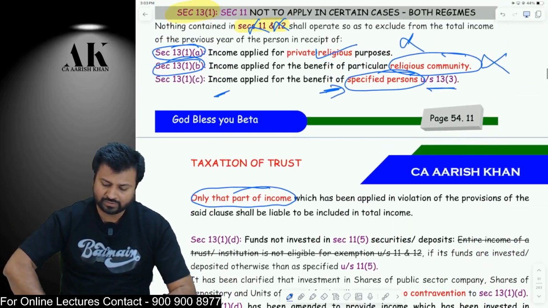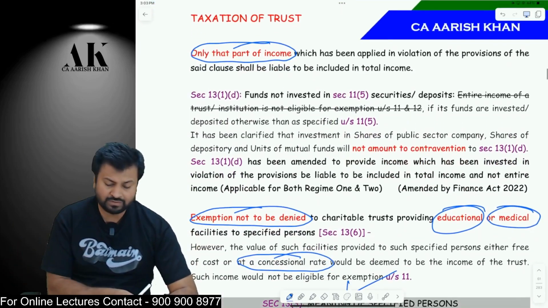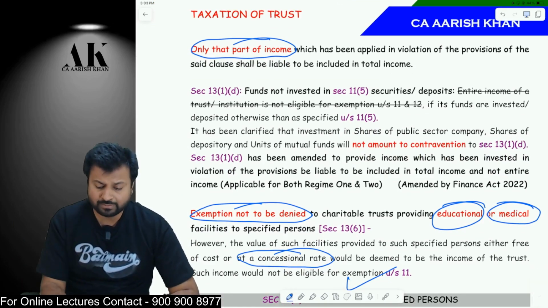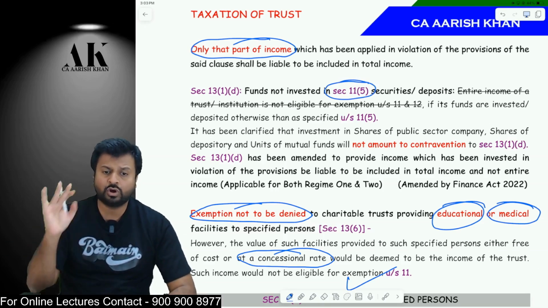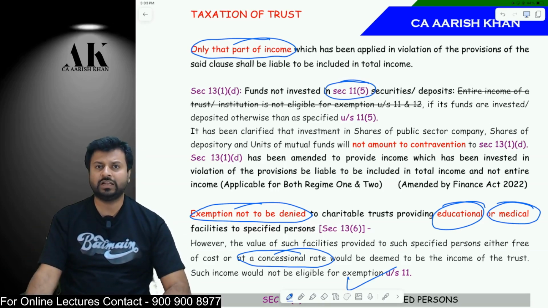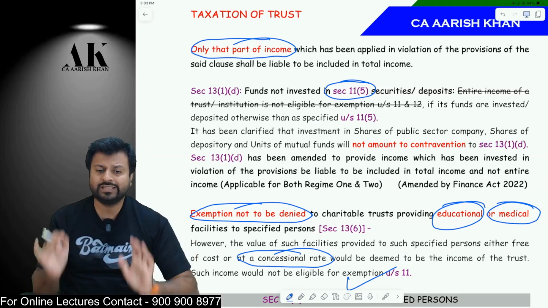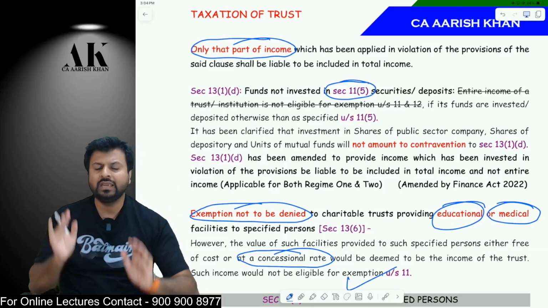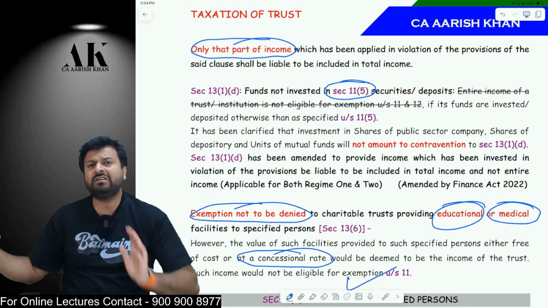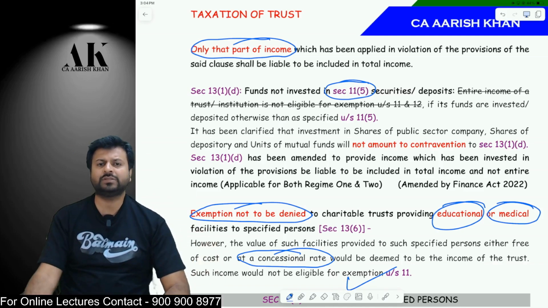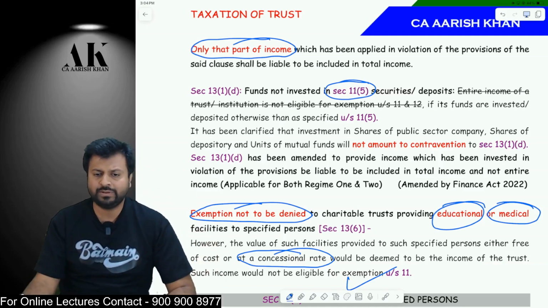Okay. Now listen carefully. And one last point over here is very, very important again. If you invest in a mode other than the mode specified in 11.5, then also you will lose the exemption under section 11 and 12. Again, will you lose the entire exemption? No. You will only lose the exemption to the extent you invest. Suppose if your income is 100 crore and you are investing 1 crore in a mode other than 11.5, only 1 crore will not be eligible for exemption. Remaining 99 crore will be eligible for exemption.